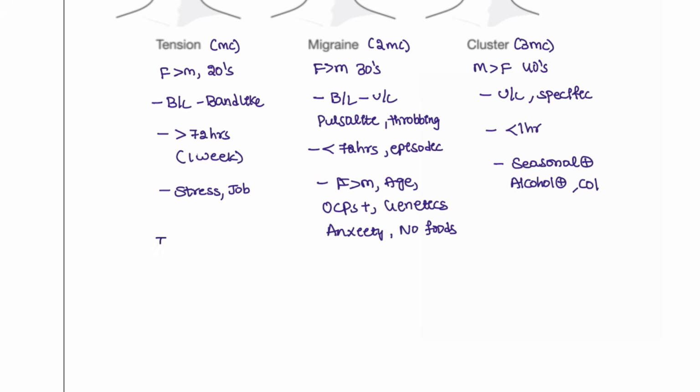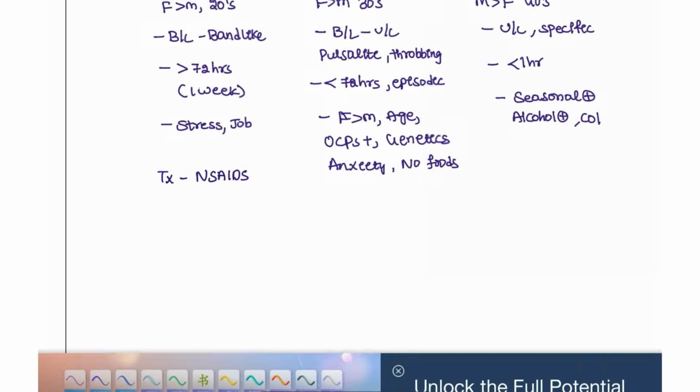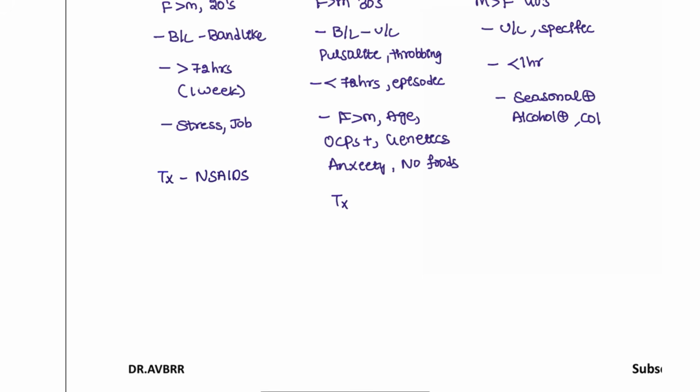And how are we going to treat? For treating the tension headache, the best early drug that we can give this patient is NSAIDs. For example, you can give naproxen. And for the patients with migraine, you can give depending on the patient presentation.